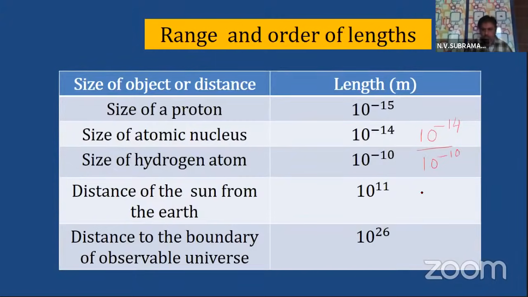What will it be? You know, this goes above. 10 power minus 14 plus 10. Minus 14 plus 10 will be 10 power minus 4.